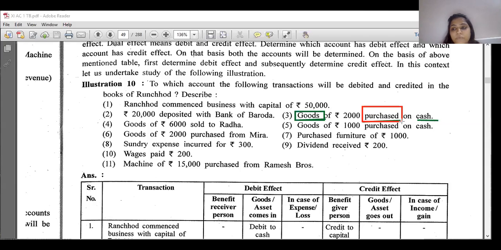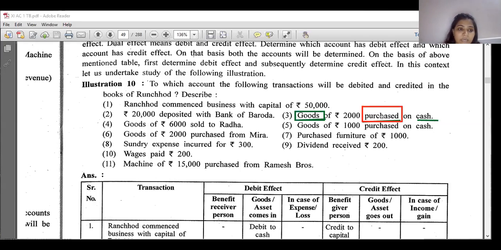We don't use goods. So goods account is affected because goods comes in. But which account is to be debited? Goods account? No, we will write purchase account is debited.